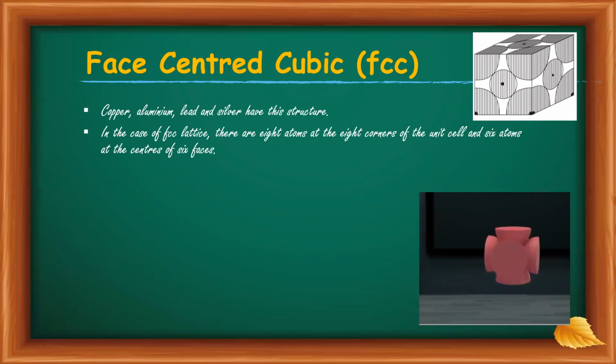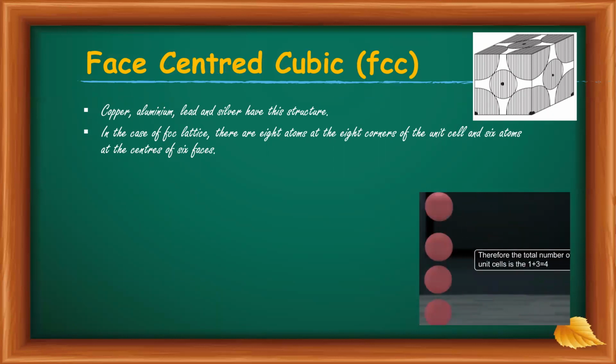That is 1 by 8 into 8 plus 1 by 2 into 6. That gives 4. So the number of atoms in the unit cell is equal to 4.